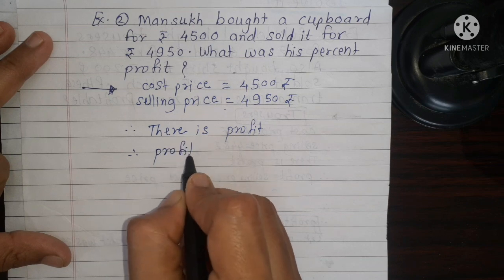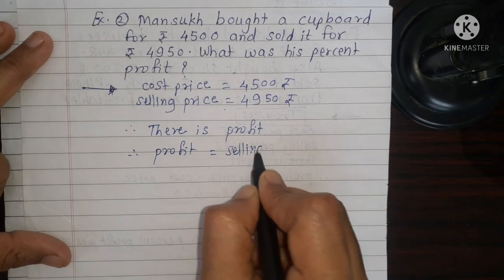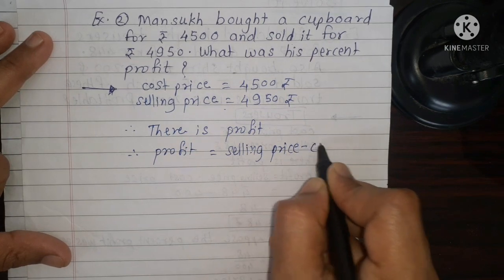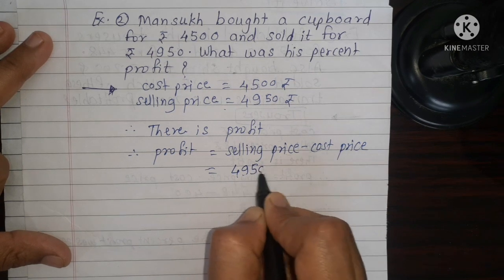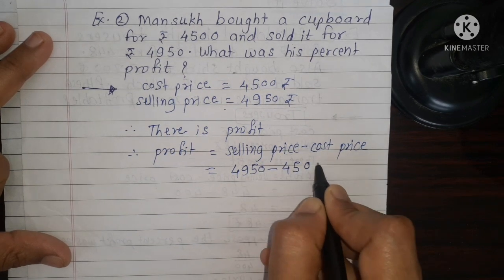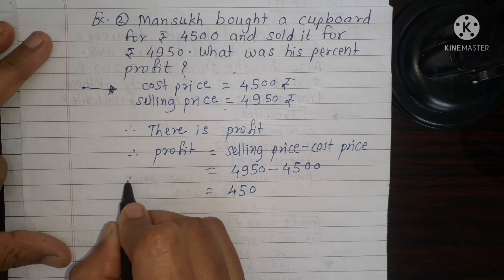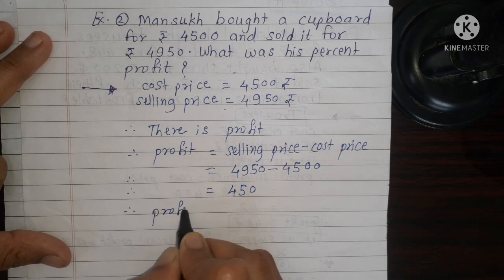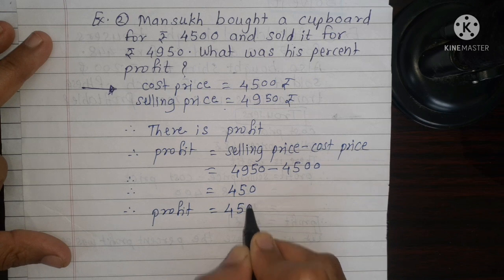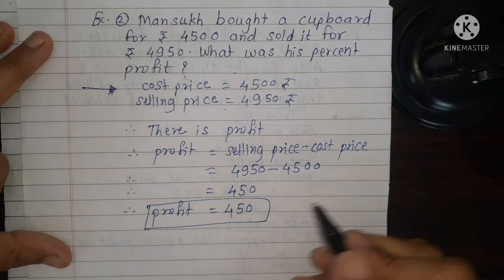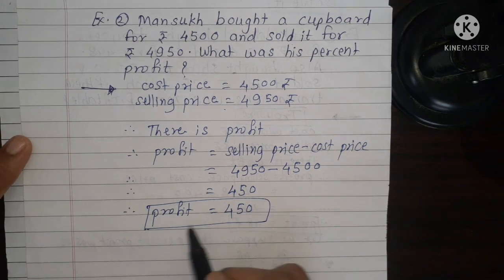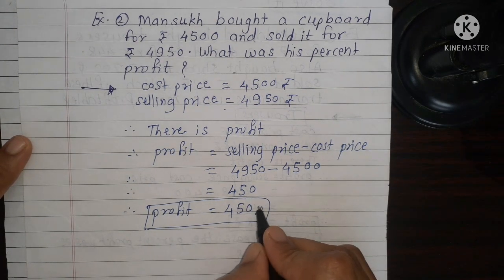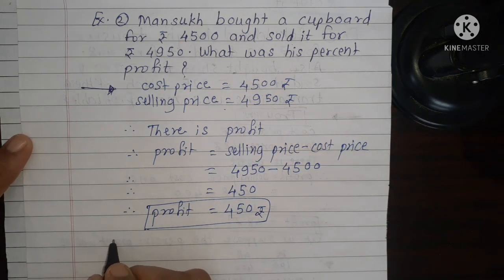First of all, profit. Profit is equal selling price minus cost price. Selling price is 4,950 minus cost price is 4,500. Therefore, profit is equal 450. Subtraction answer is 450. Profit is equal 450 rupees. Now we can find a percent profit.